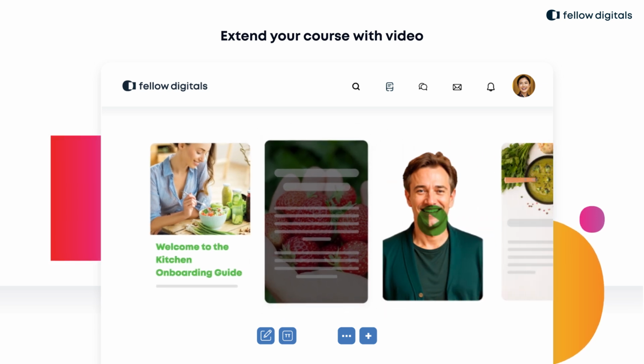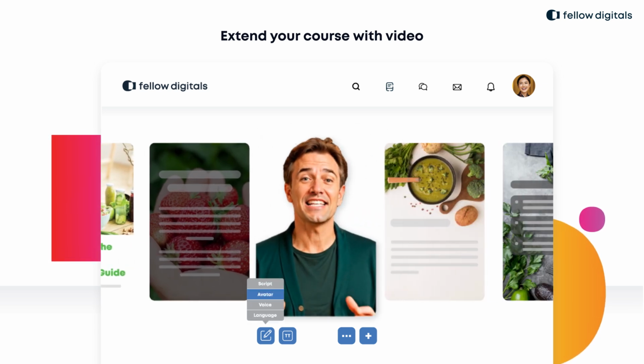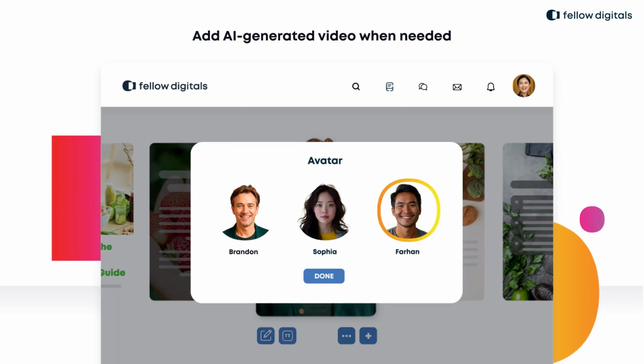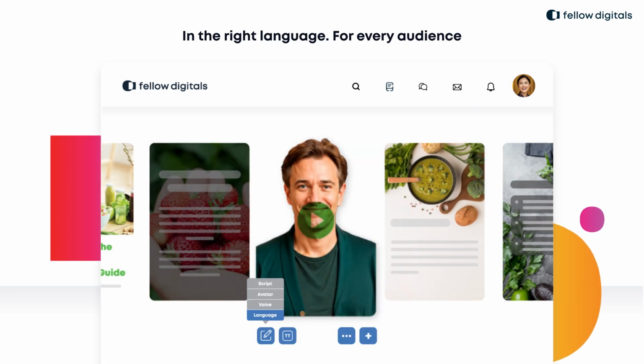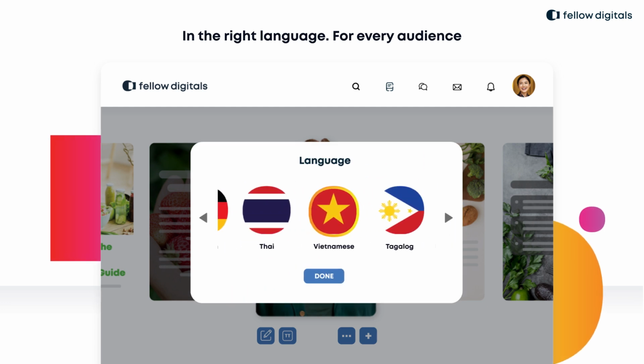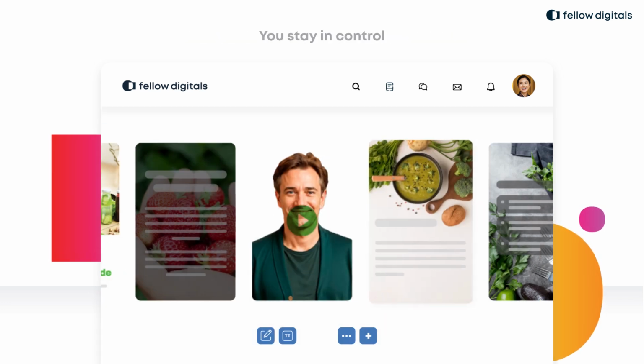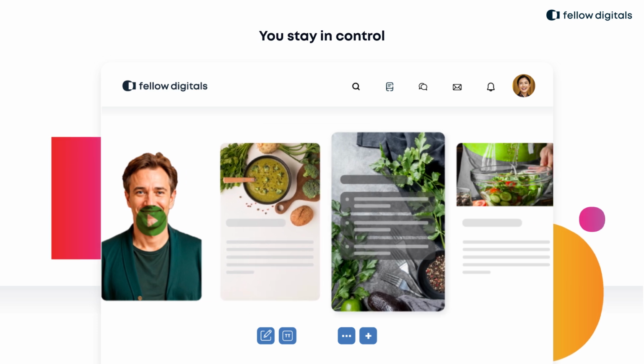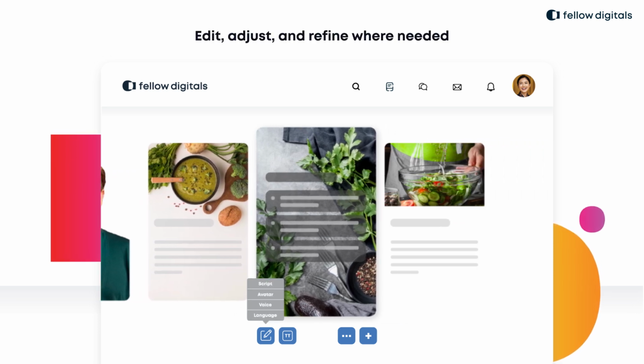Extend your course with video. Add AI-generated video when needed, in the right language, for every audience. You stay in control. Edit, adjust, and refine where needed.